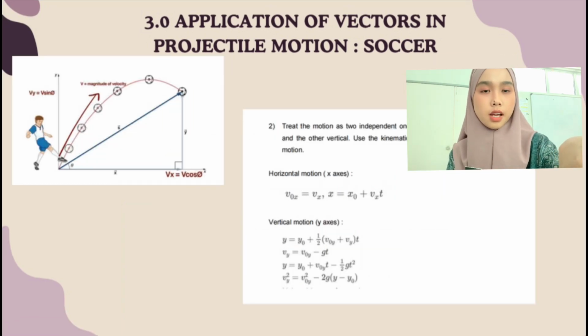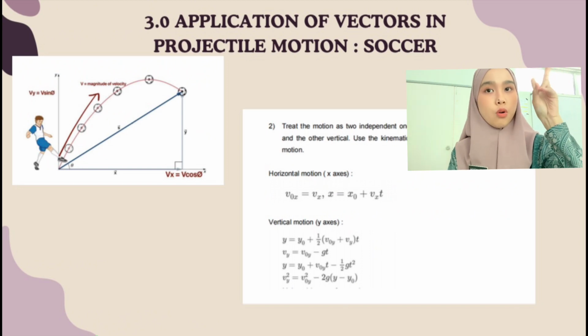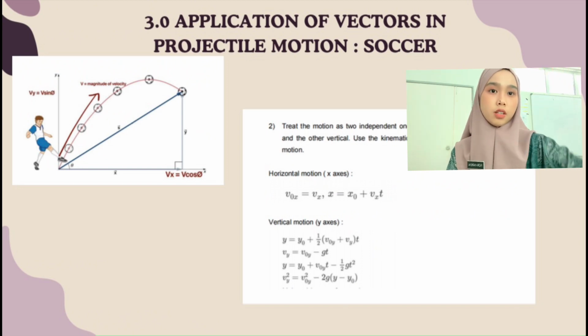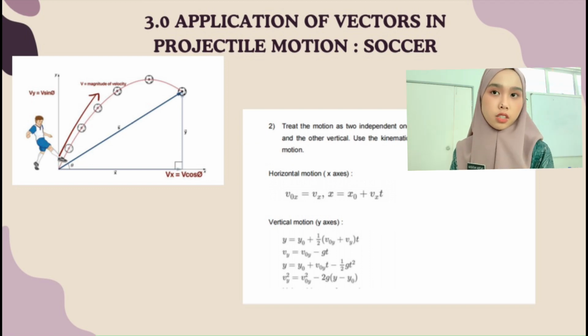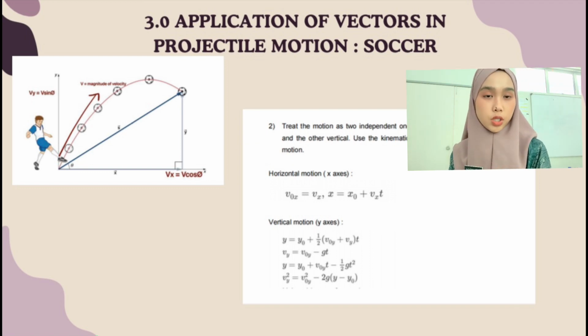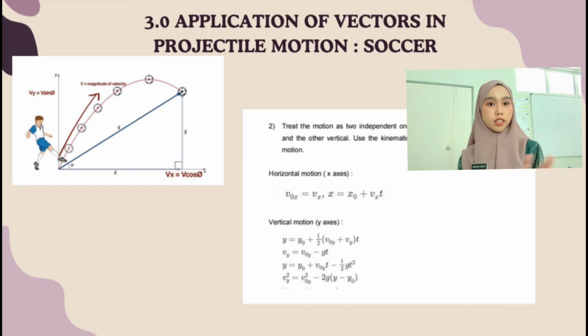So the second step, we treat the motion as two independent one-dimensional motions from the x-axis and also y-axis, one horizontal and the other vertical. We use the kinematic equation for horizontal and vertical motion to find the magnitude of the velocity.